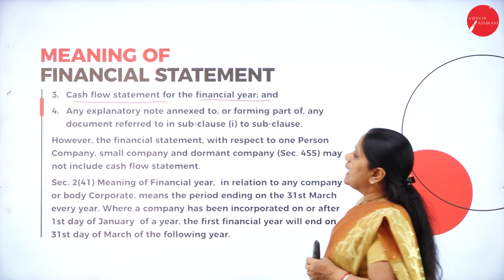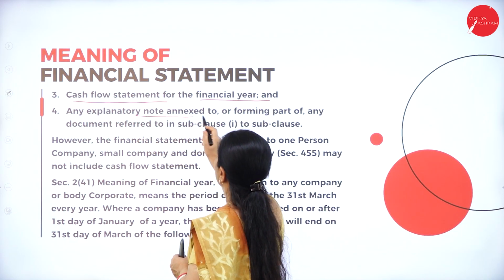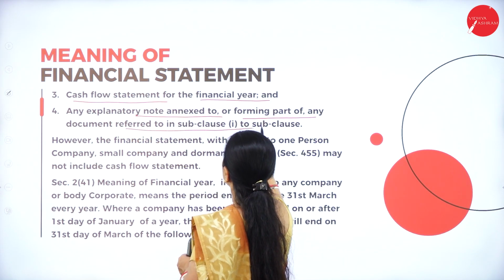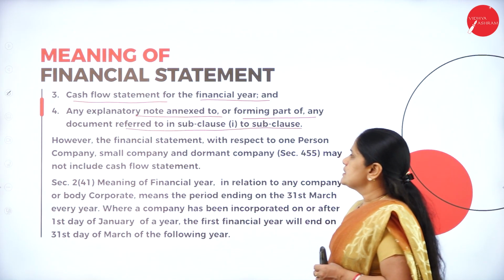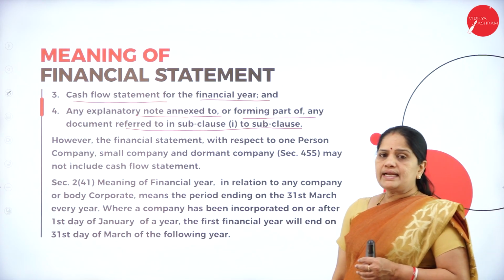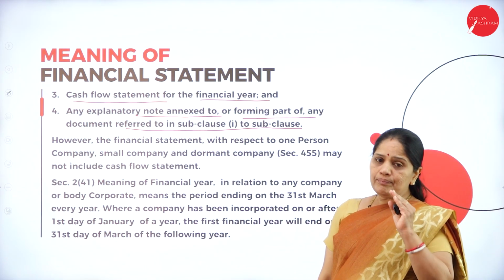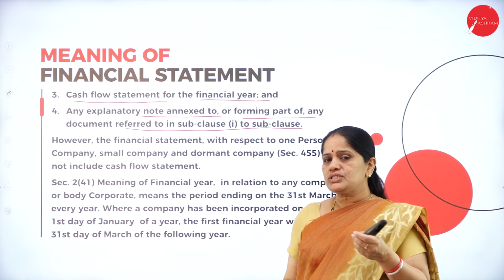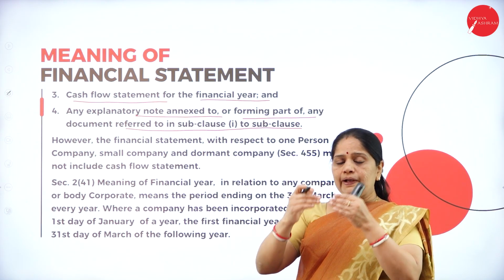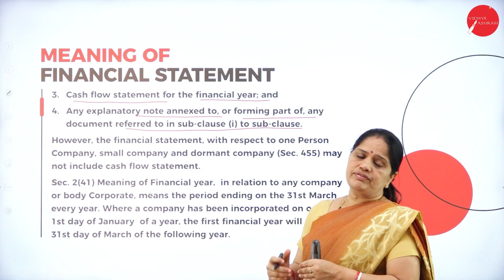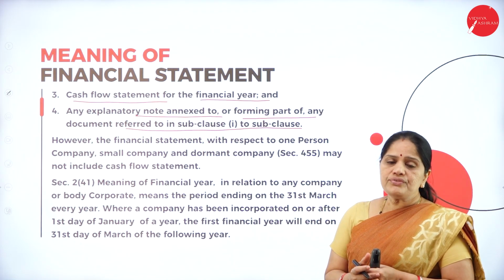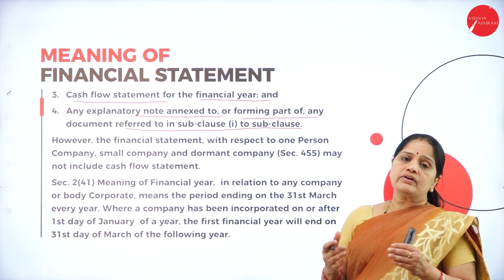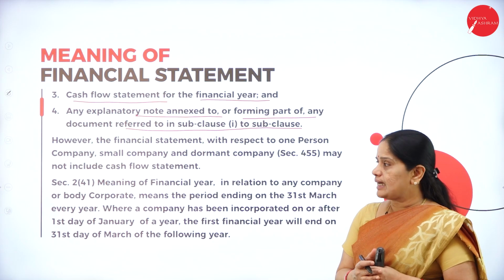And fourthly, any explanatory note annexed to or forming part of any document referred to in the earlier subclauses. So, this kind of annexure will be presented along with the balance sheet. This annexure will contain the explanation for all the figures mentioned in the profit and loss account and the balance sheet, and it also forms a part of the financial statements of the company.